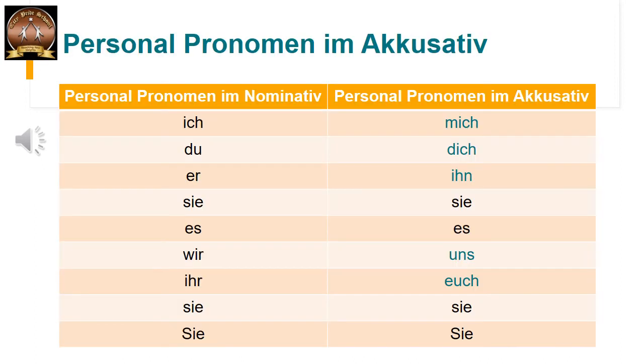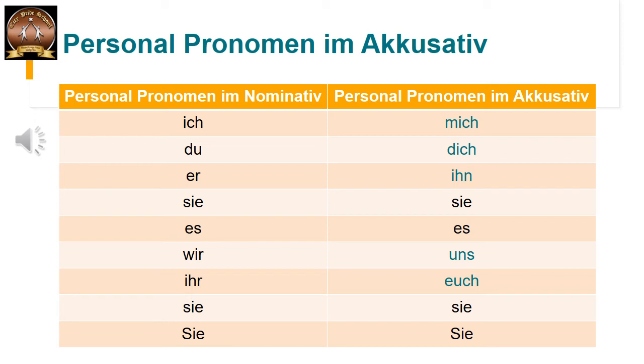So here is the whole table of personal pronouns. We have already learnt the nominative ones in 6th standard. Let us read them first so that you can remember them all. Personal pronomen nominative: ich, du, er, sie, es, wir, ihr, sie and Sie. You know them. Now let us see how they change in accusative. If they come as the object of the sentence, some of them change, some of them don't.